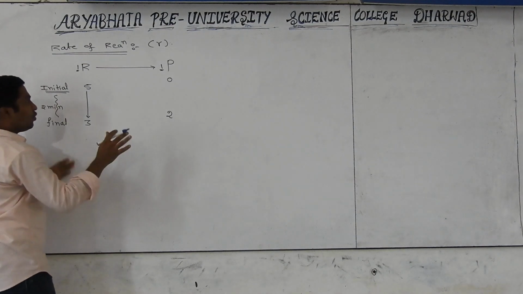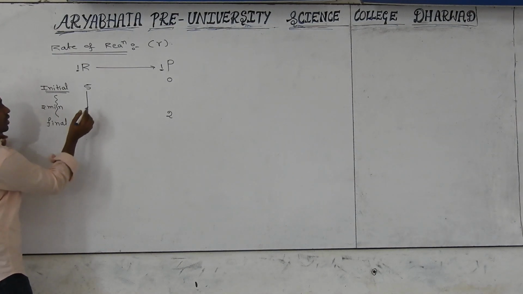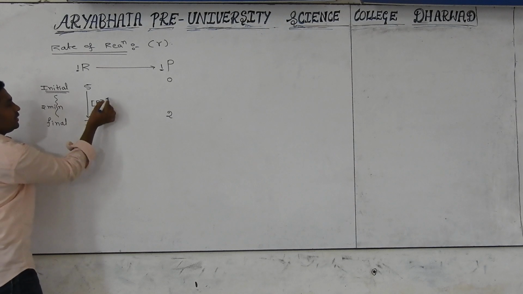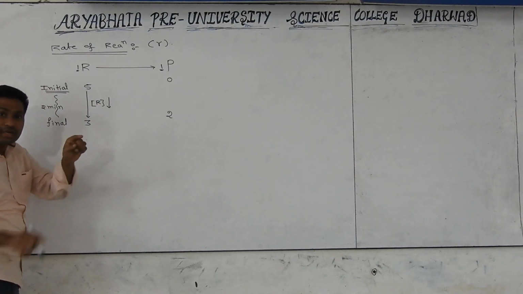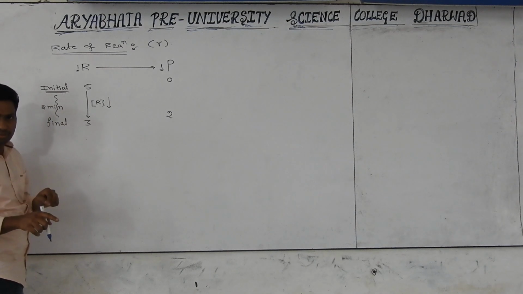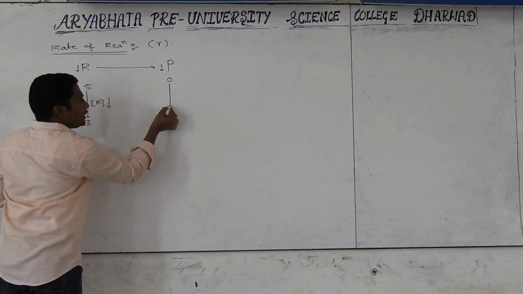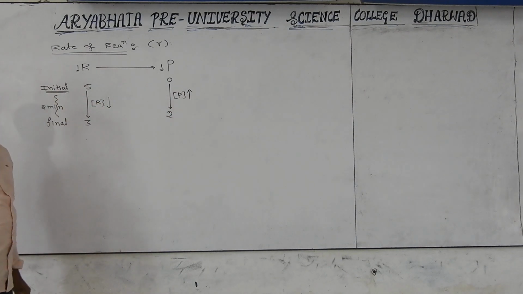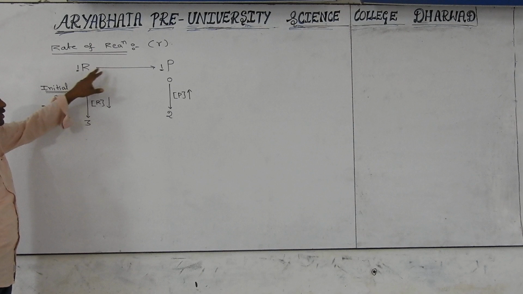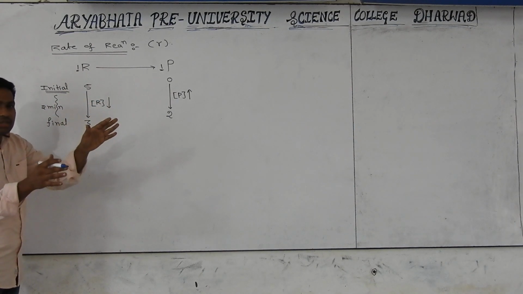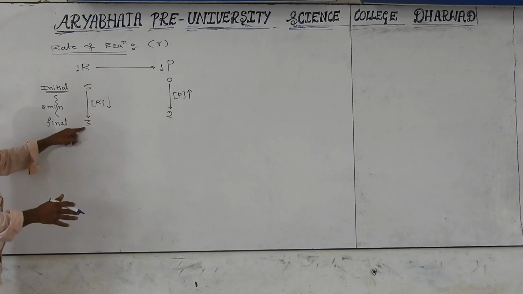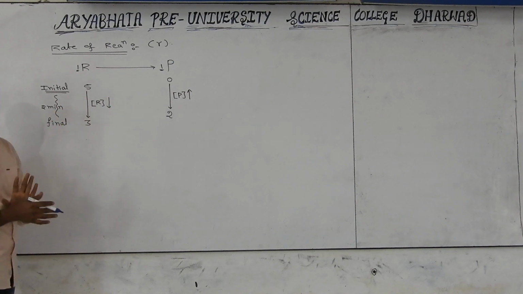Got my point? Yes. Okay, in this reaction, as time goes on, will the concentration of the reactant be increasing or decreasing? Decreasing. Concentration can be represented by writing a square bracket, as we already learned in chemical equilibrium. As the reaction is proceeding, will the concentration of the products be increasing or decreasing? Increasing. This is common for all chemical reactions. In every chemical reaction, initially we have only reactant and the products are 0. After starting the reaction, slowly the reactant converts into products. That's why after some time the concentration of the reactant decreases and the concentration of the products increases.